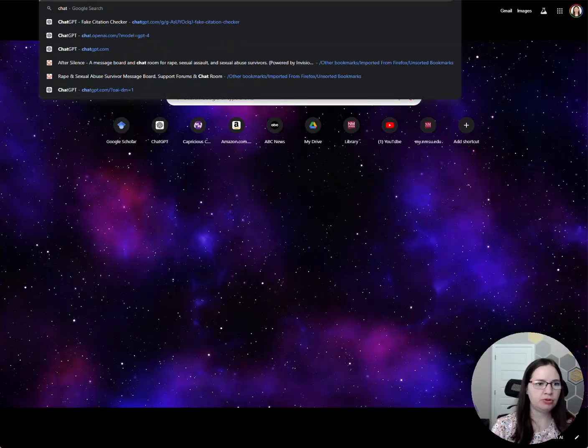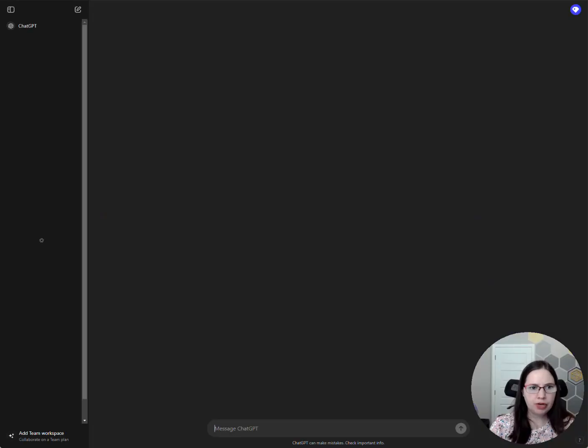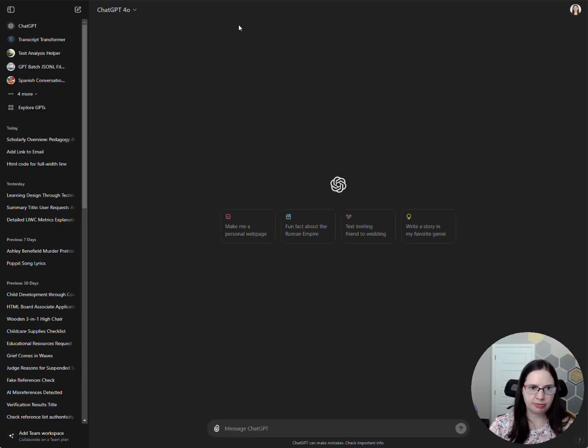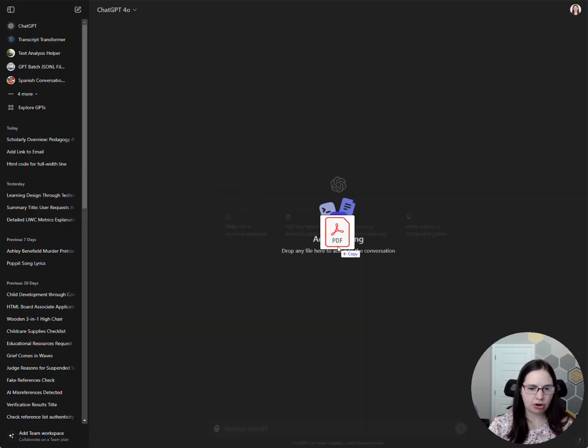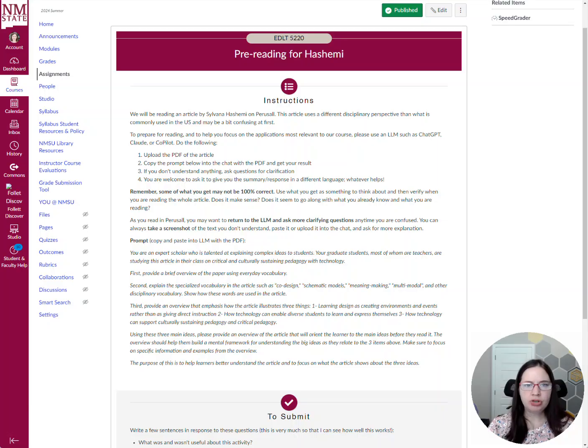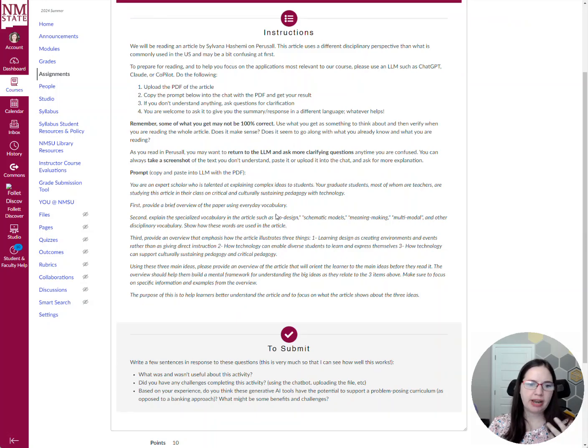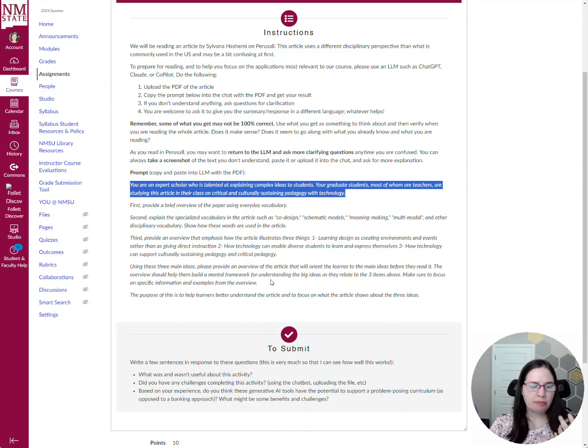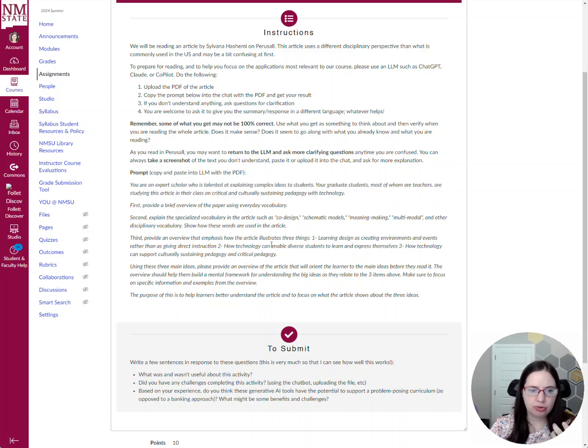I said, you can choose most free LLMs, free versions: ChatGPT, CoPilot, Claude. Most of them let you upload files now. So I'm going to take the PDF of the article we're reading and upload that. And I used my own disciplinary knowledge and my own pedagogical knowledge to write a prompt about what I wanted it to do. So I gave it a role and kind of a purpose. Why am I asking you to do this?